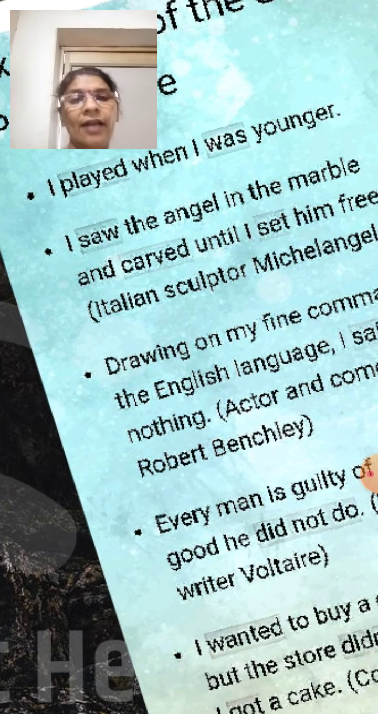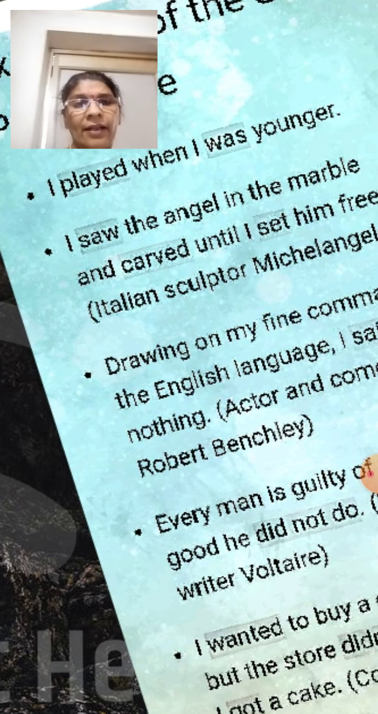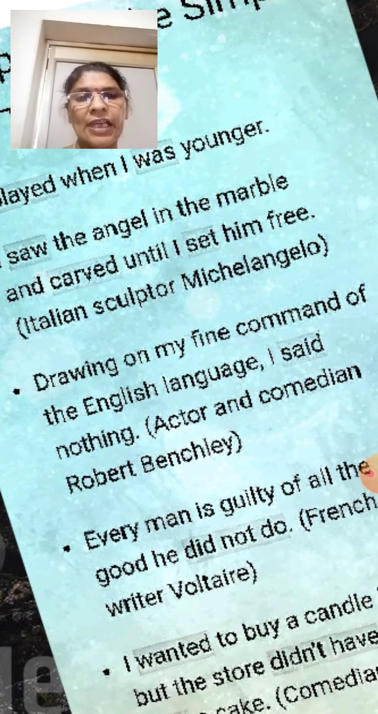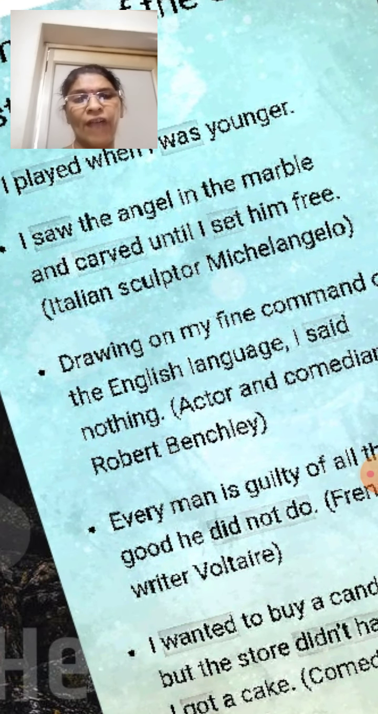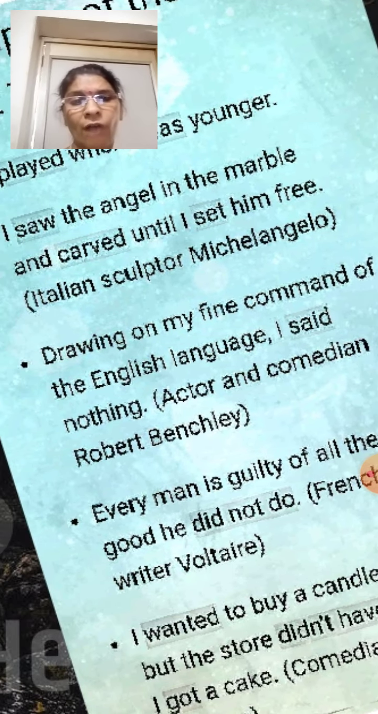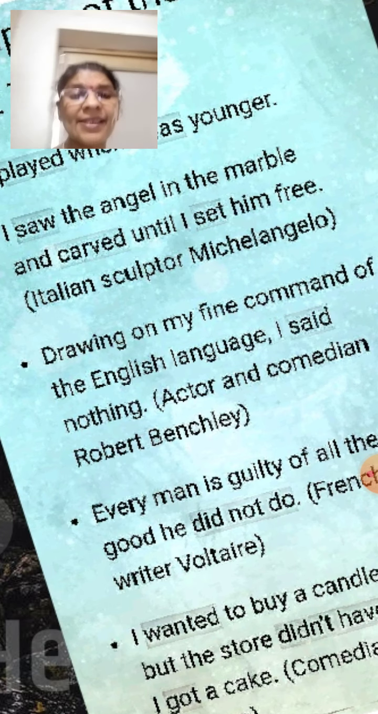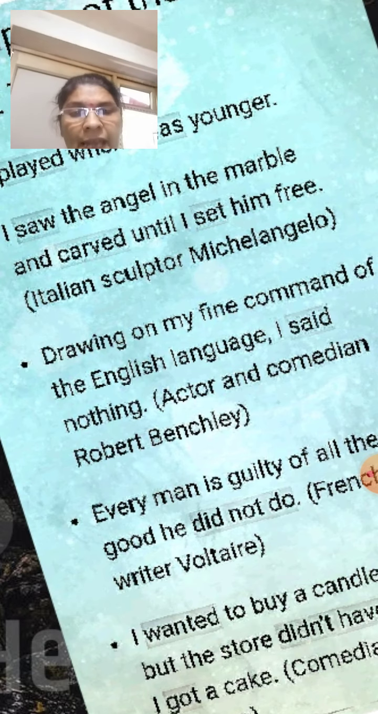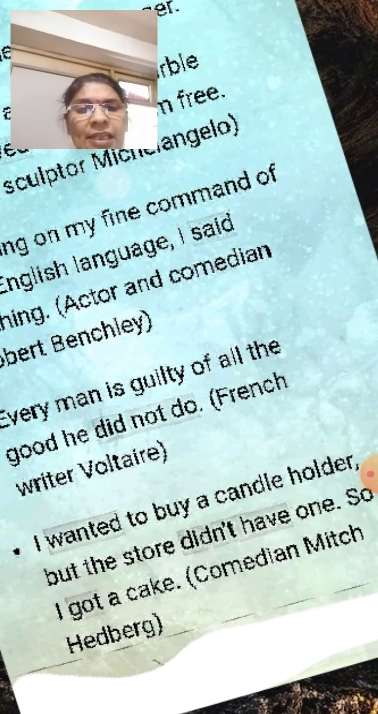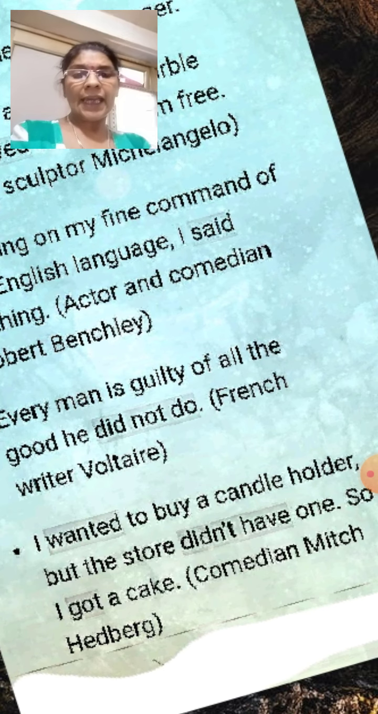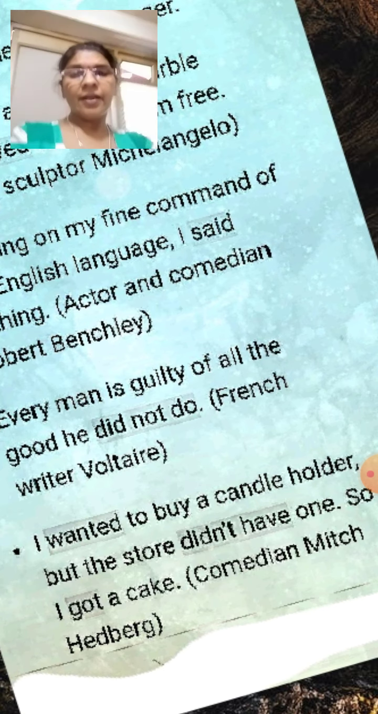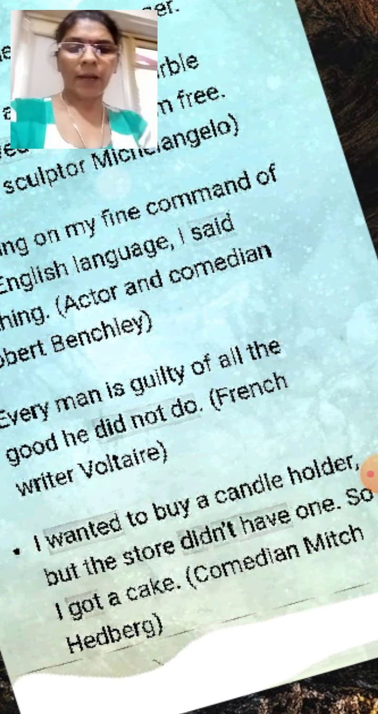I saw the angel in the marble and carved until I set him free. Drawing on my fine command of the English language, I said nothing. Said is the second form. Every man is guilty of all the good he did not do. Now, here, did is the second form of the verb.